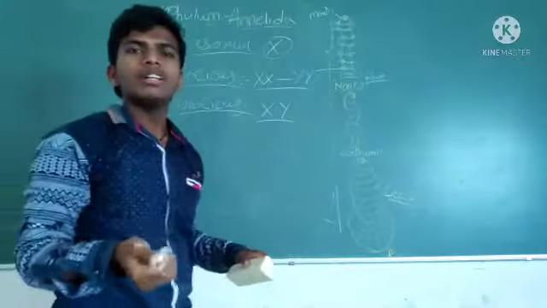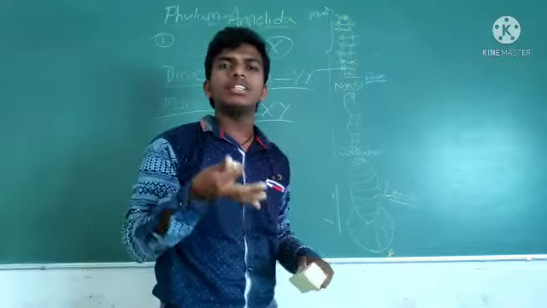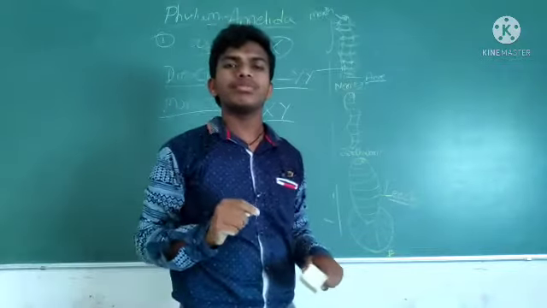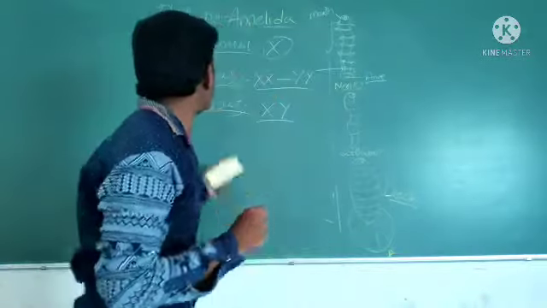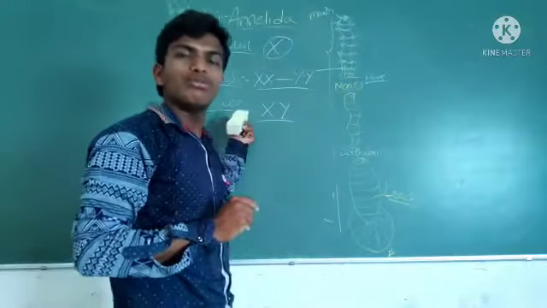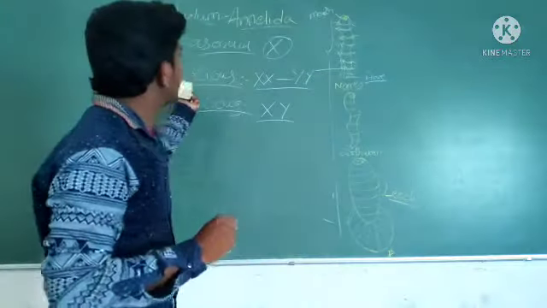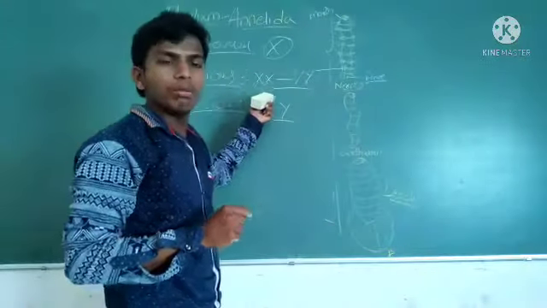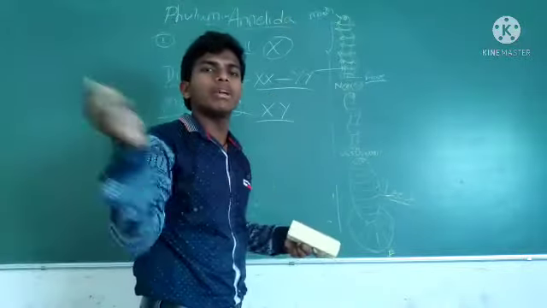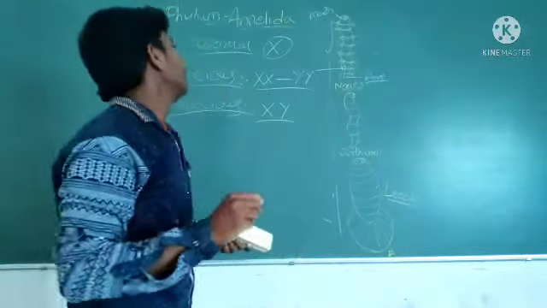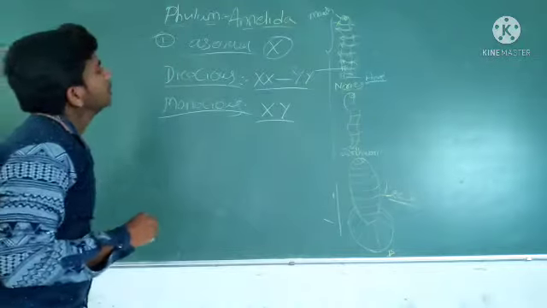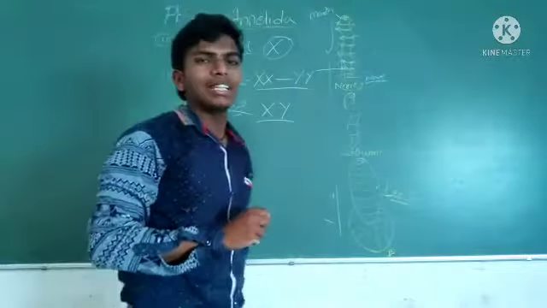Male and female sex is in only one organism. Only one organism having both male and female sex organs. But in dioecious, male is different, female is different. Okay? Now see, what about fertilization?